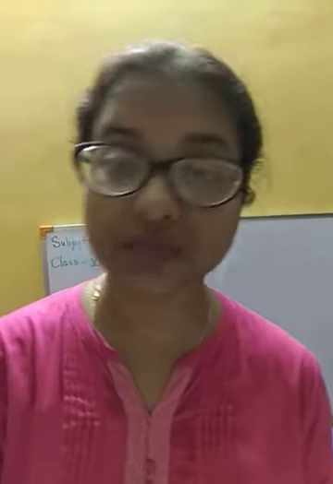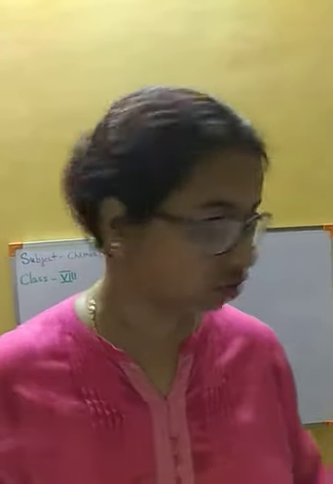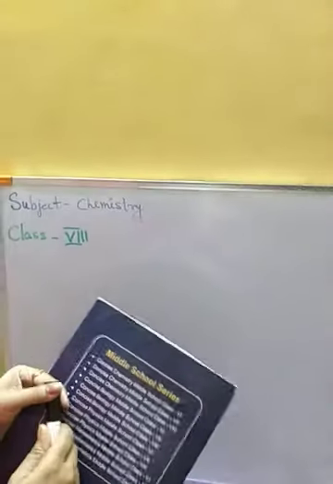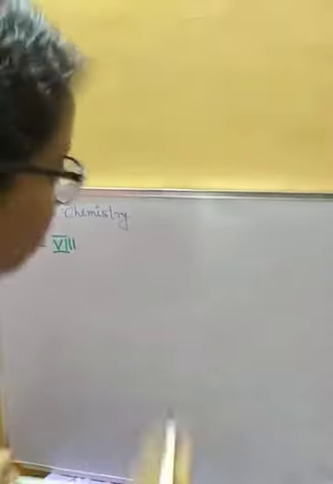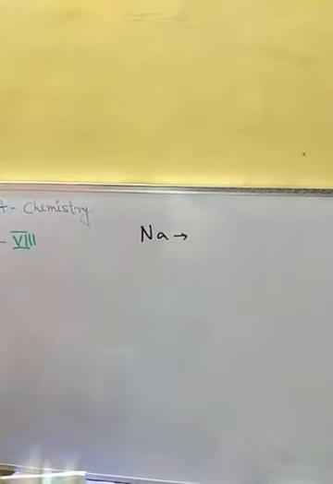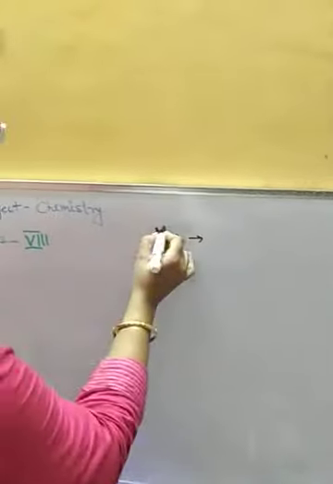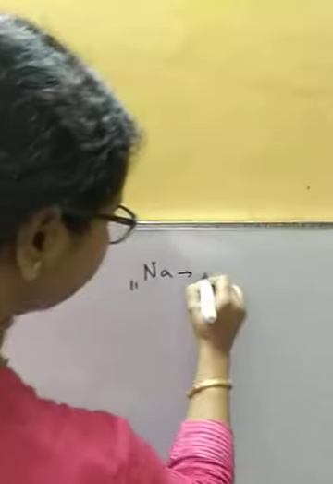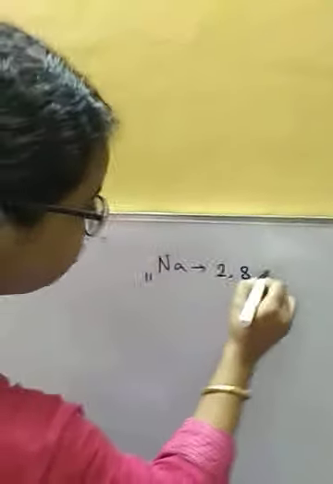What kind of questions may come from this part, let me tell you. Suppose I draw the electronic configuration of sodium. Sodium's atomic number is 11, we know. So electrons are arranged in this manner, 2 8 1.